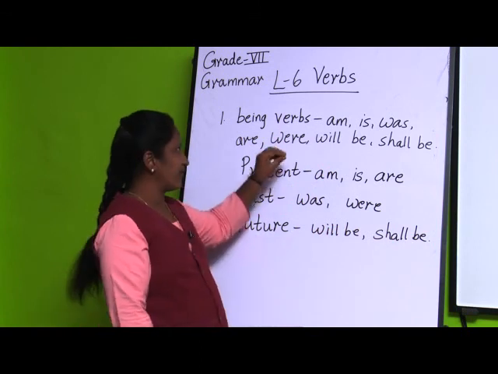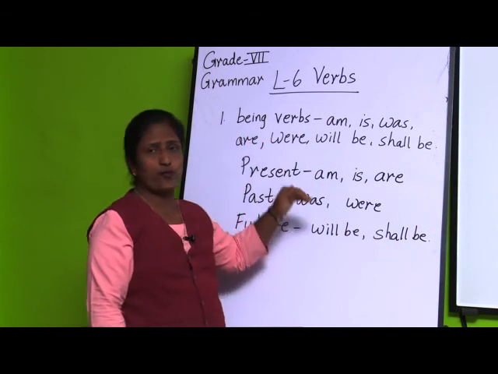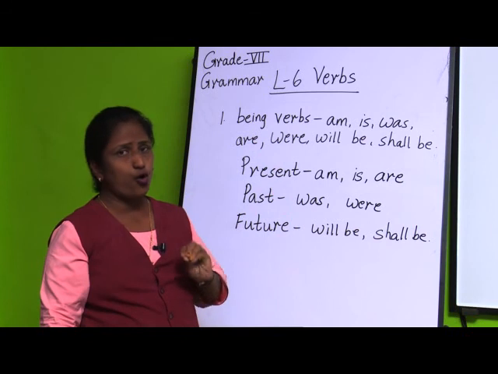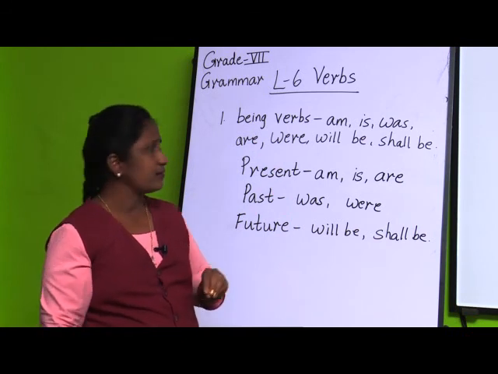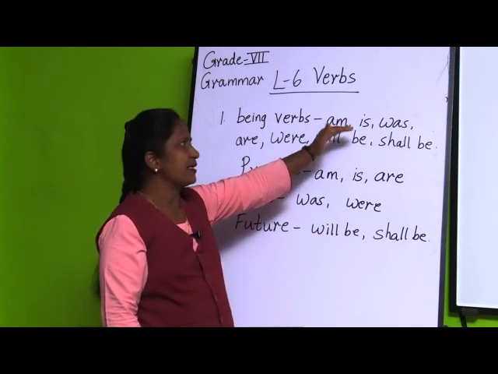I hope you have understood till here. I told you what the being form of verbs is. The being form of verb states what a person, animal or thing is, and here also these are some of the being form of verbs, that is am, is, was,